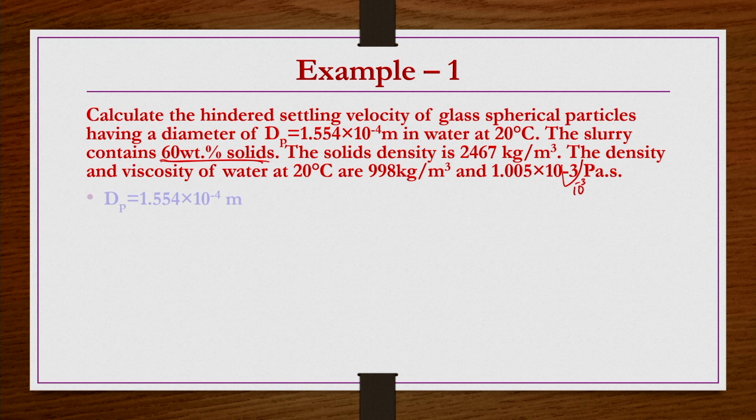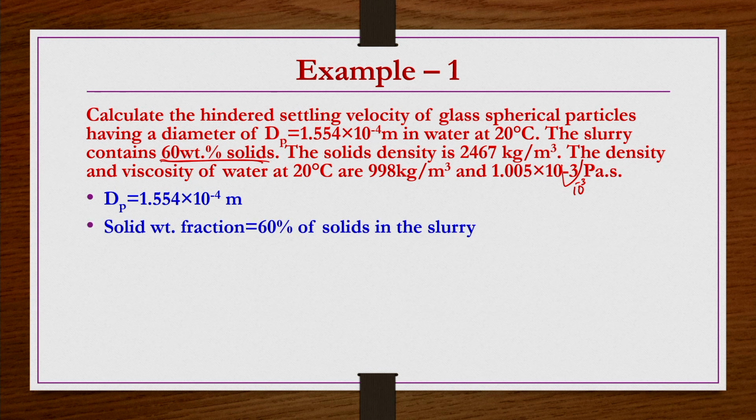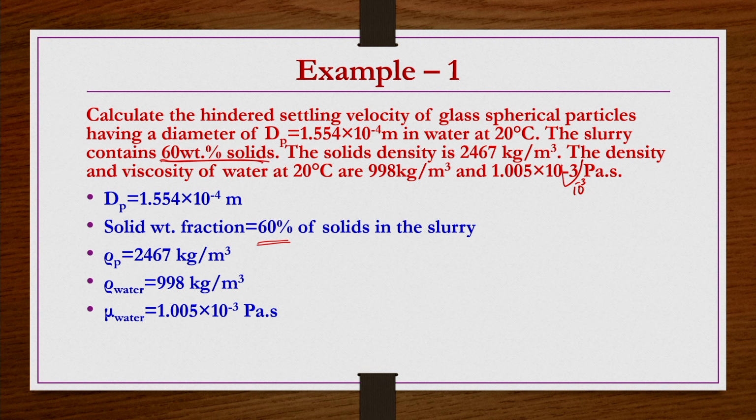Then we need to calculate the suspension velocity or hindered settling velocity of these particles having the same size, dp equals 1.554 into 10 power minus 4 meters. The solids weight fraction is 60% of the solids in the slurry. Rho p is given, rho of water is also given, mu is also given. We need to find out US.